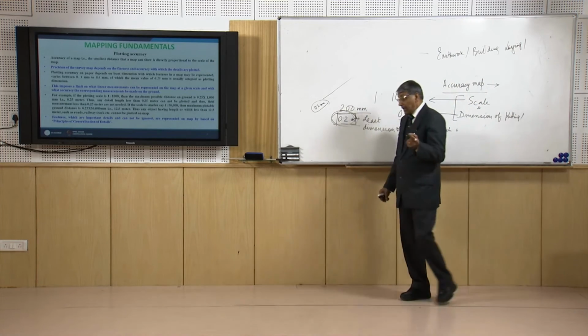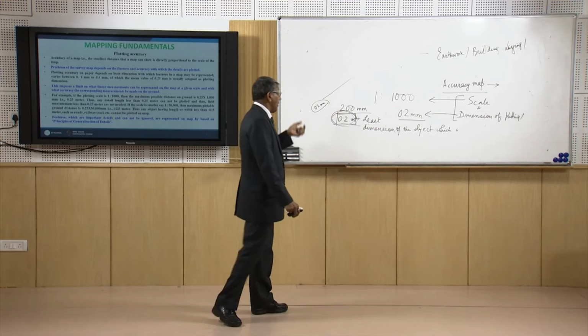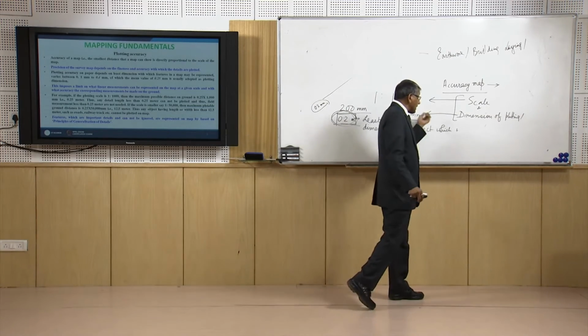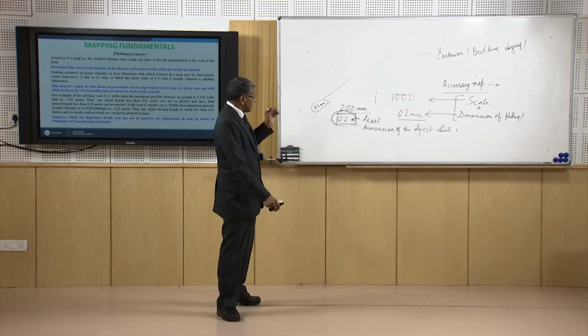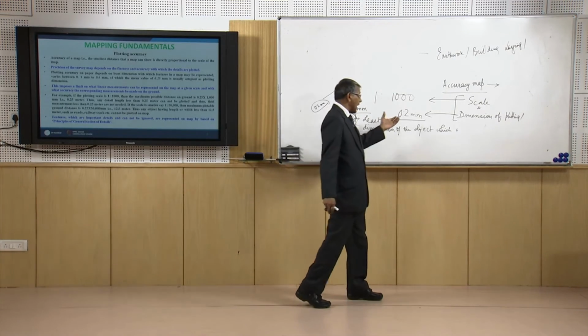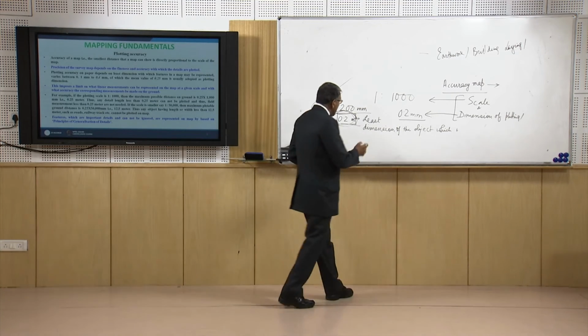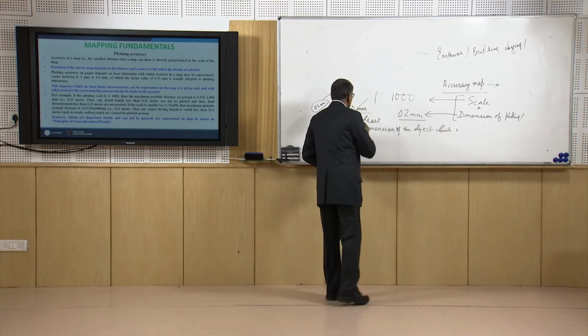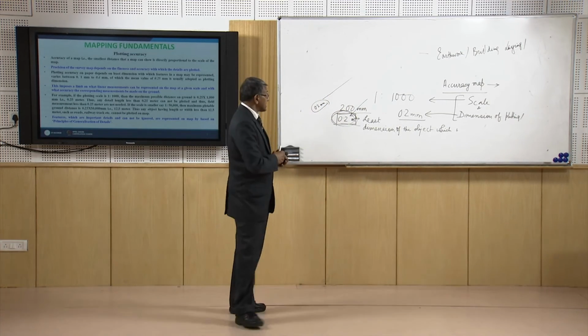For a point we have to take a bigger dimension. For a line we can go for a smaller dimension, but that dimension should be perceptible to the human eye. In this way we can restrict the dimension of the object which we will be able to acquire from the field during our surveying.